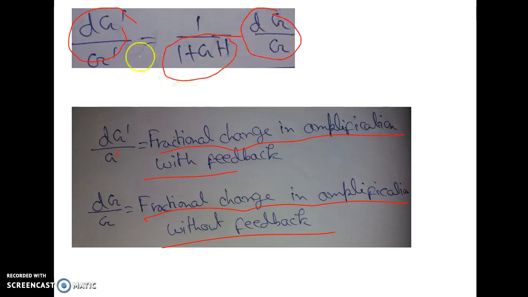fractional change without feedback by the 1 plus GH term, and GH is very high, so obviously the fractional change in amplification with feedback will become very small. So we are getting a very important result, that for a negative feedback amplifier, the fractional change in amplification with feedback is much less than the fractional change in amplification without feedback. In this way we can stabilize the gain of an amplifier circuit.